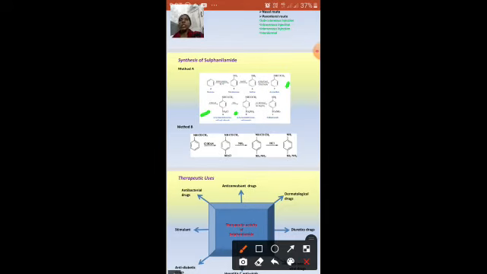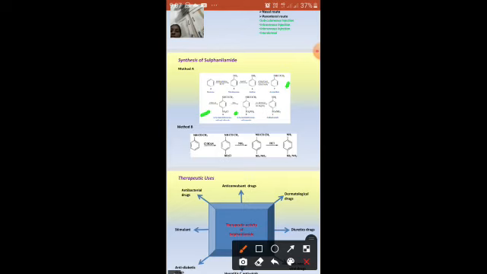Generally the amine groups or OH groups are protected with protecting agents, like Boc groups or acetyl groups, which protect the amine. Later on they are deprotected, that is removed, and we get back the amine as such. So there are two different methods for the preparation of sulfonamide.